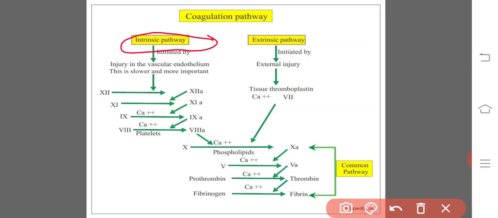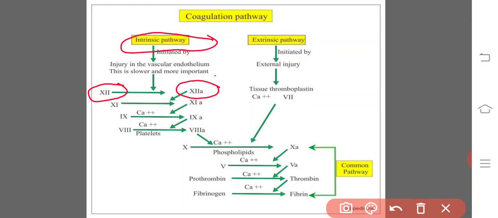It is a very slow but more important reaction. It starts with factor number 12, the Hageman factor. Whenever there is damage to the vascular endothelium, the 12th factor gets activated. A indicates the activated 12th factor.